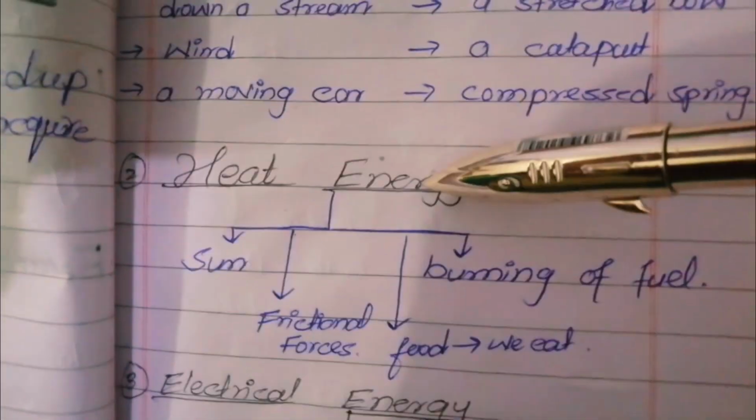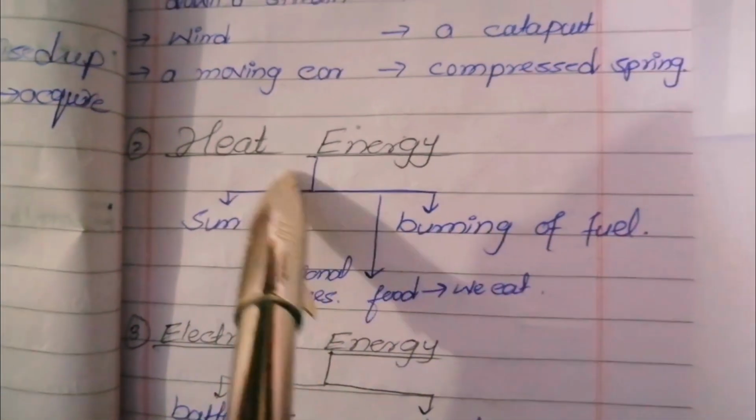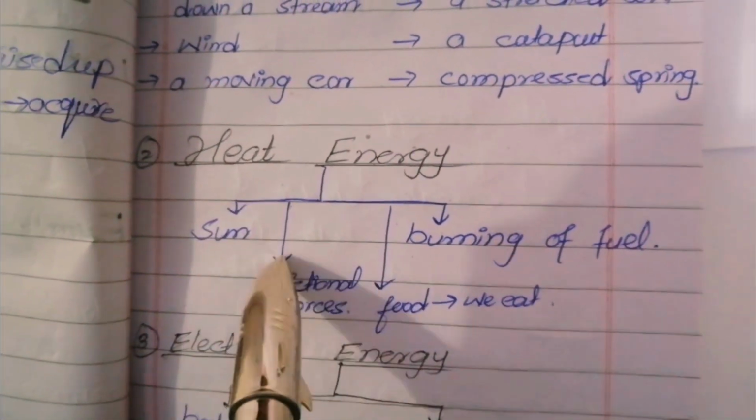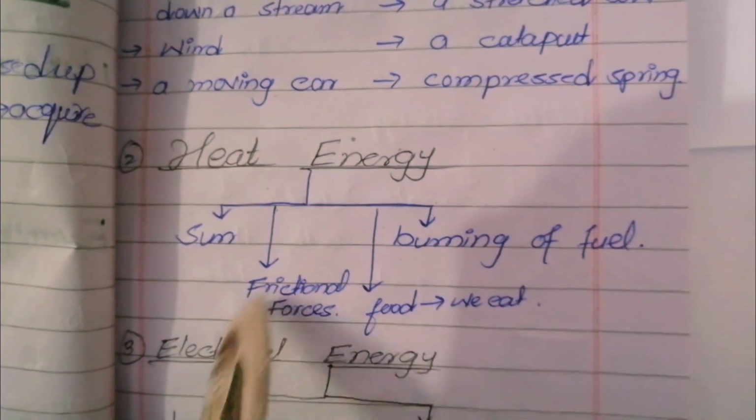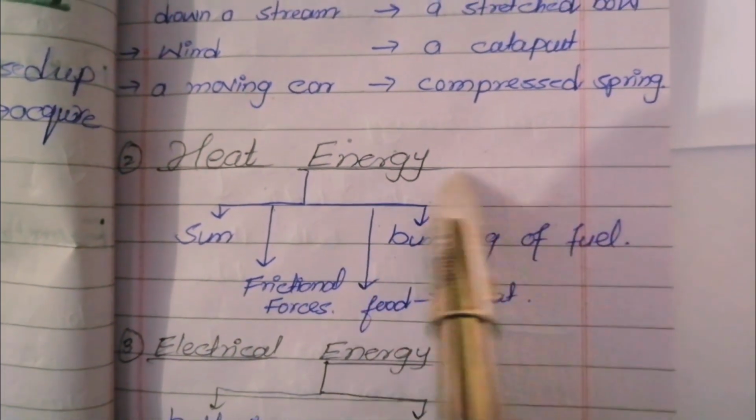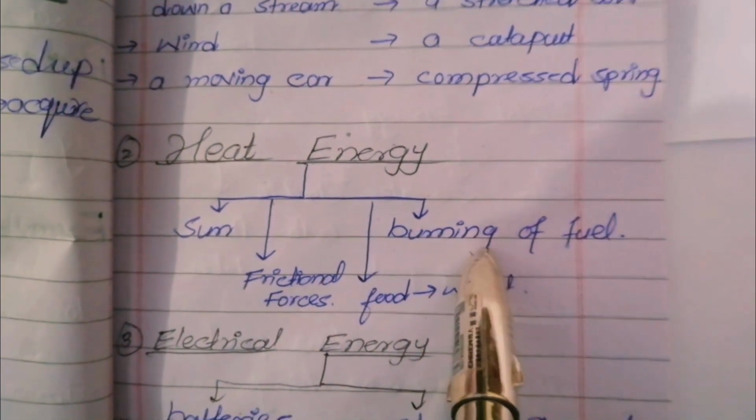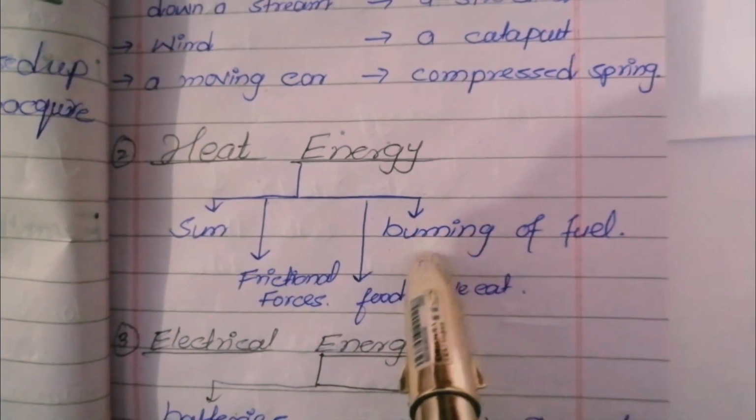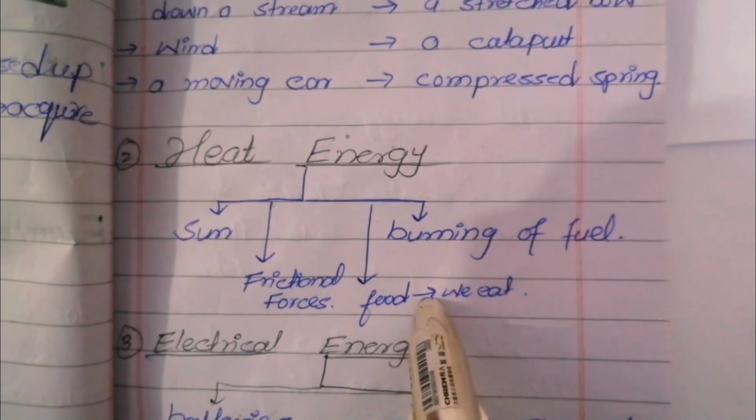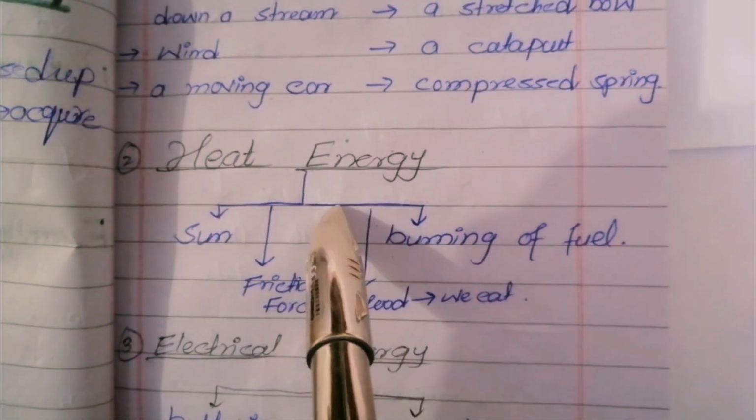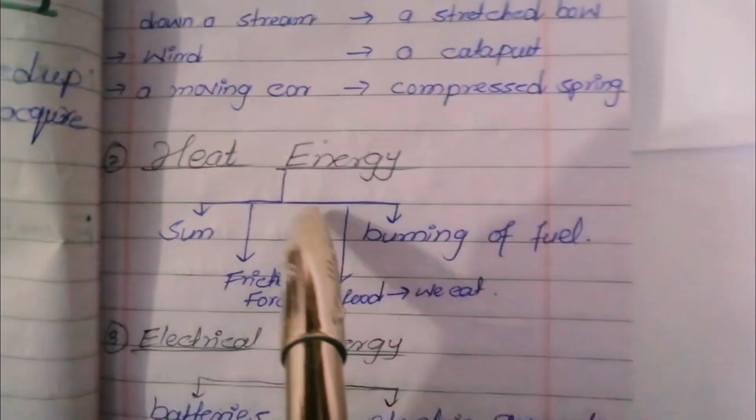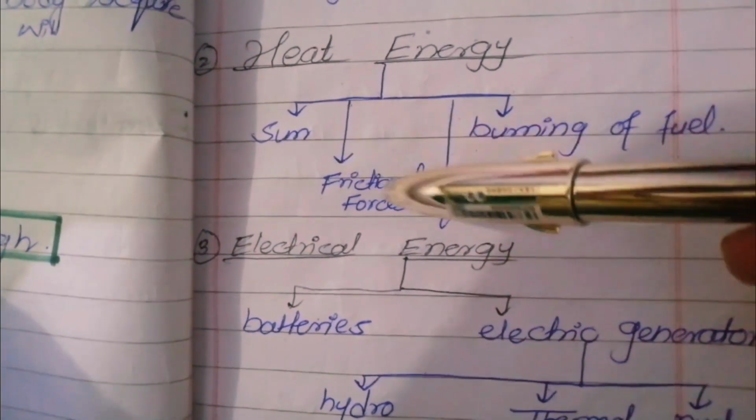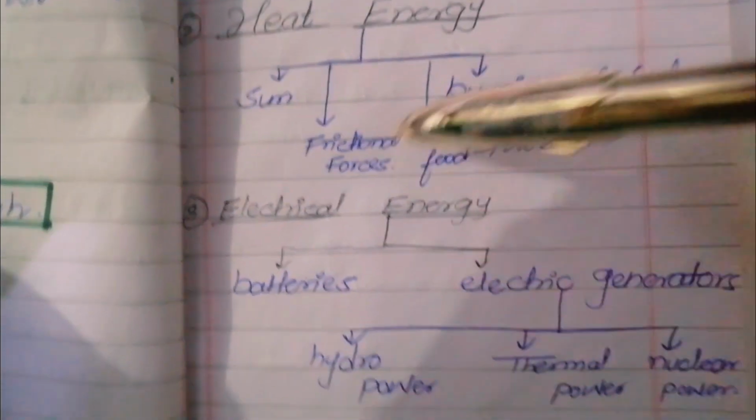Heat energy. Heat energy mostly we obtain from the sun. Heat energy is also produced by the burning of fuel. Heat energy is also produced in our body when we eat food, and heat energy is also produced when motion is opposed by frictional forces.